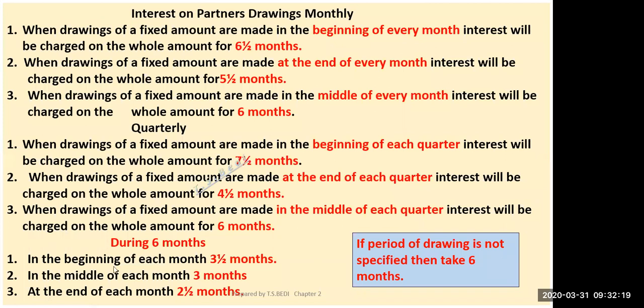Three and a half month point I have already told you. In the beginning of each month for 6 months only, drawings are made for 6 months. Either they start it on 1st April or they can start it from 1st July. So 1st July to 6 months. For 6 months only they have withdrawn. So this time period will be 3.5 by 12.